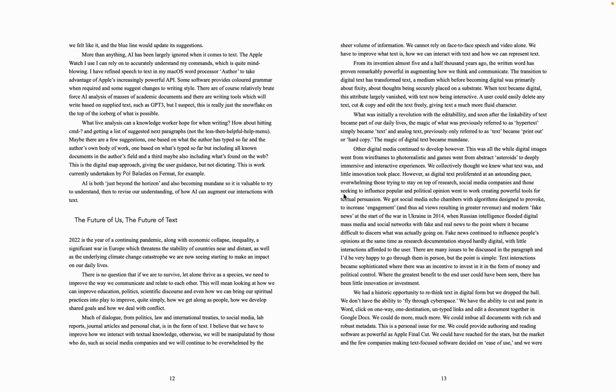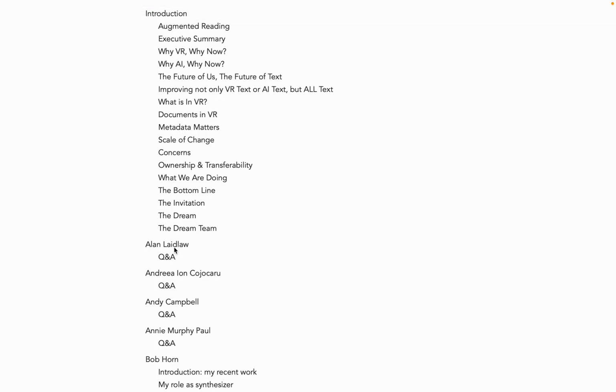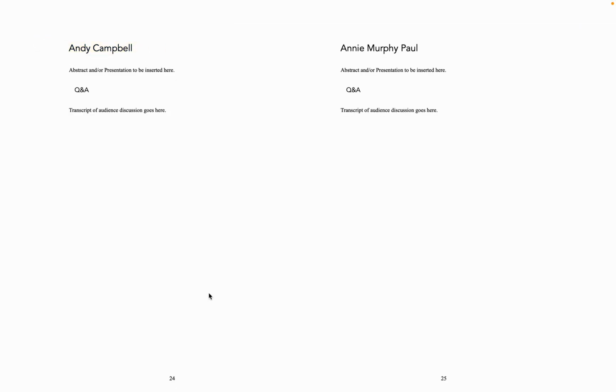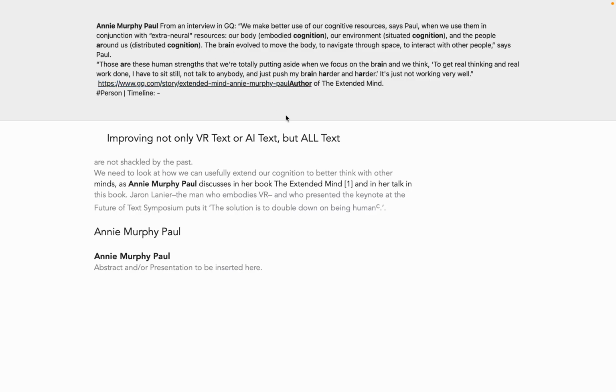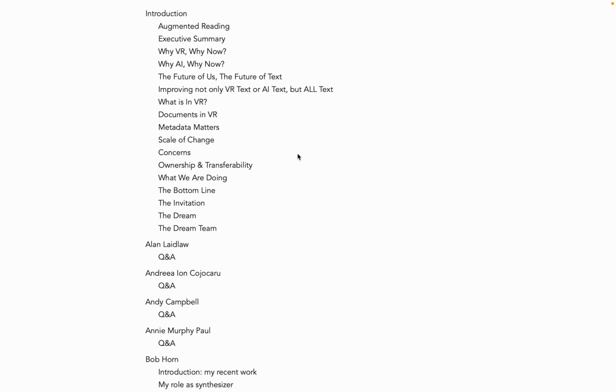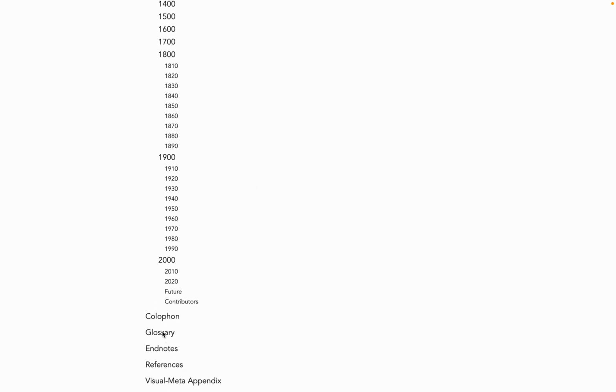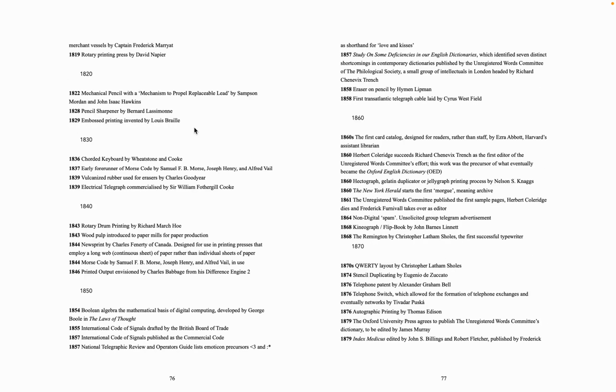Open this here in Reader. Of course, the PDF works in any software, but let's just open a random page here. Select Annie, do Command F to find all the occurrences of Annie. That's one way of getting her glossary entry. The glossary entry is exactly the same as the defined concepts in Author, but now that it's exported. You can also fold the document, go to the glossary itself. See here, you can just read the glossary as glossary text. We've included a timeline of related stuff, which is quite fun.